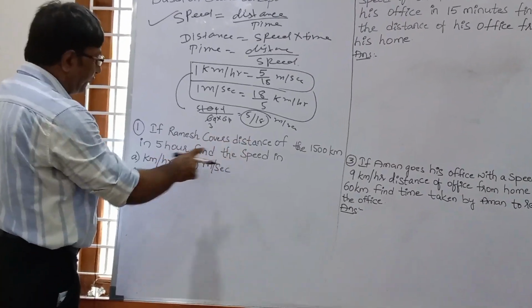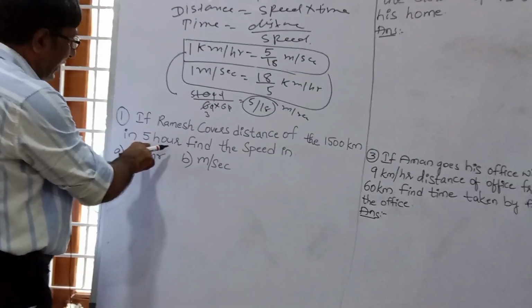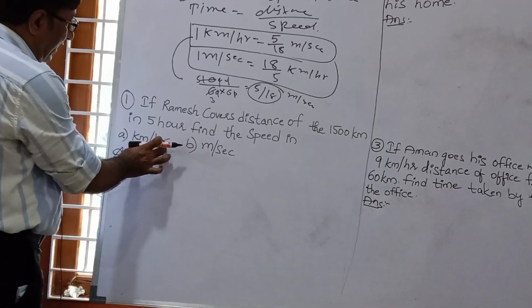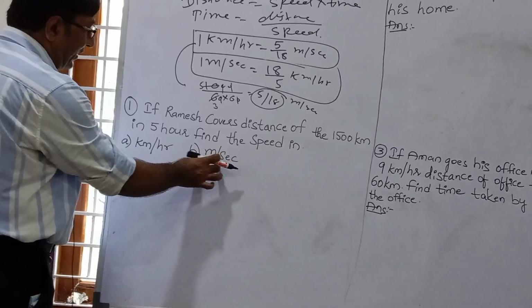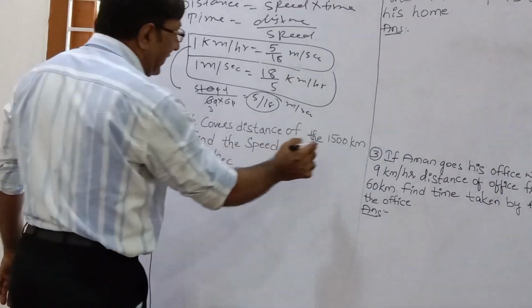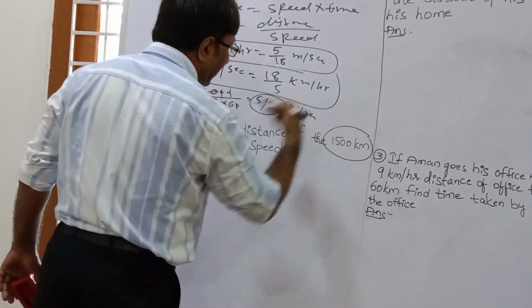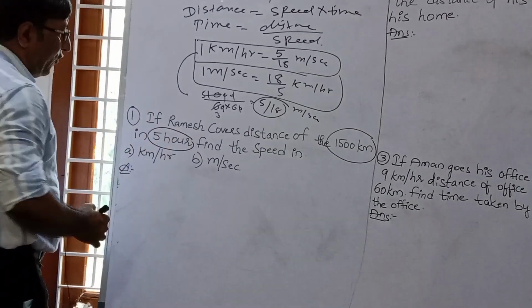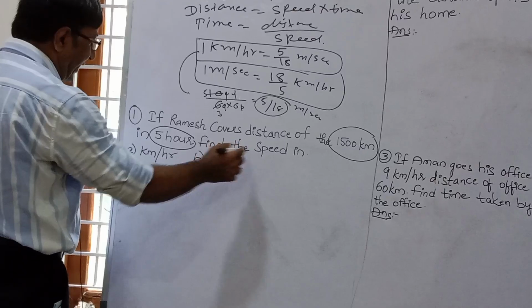If Ramesh covers a distance of 1500 kilometer in 5 hours, then find the speed in kilometer per hour and meter per second. What is given? Distance given is 1500 kilometer, and time given is 5 hours. We have to find the speed.